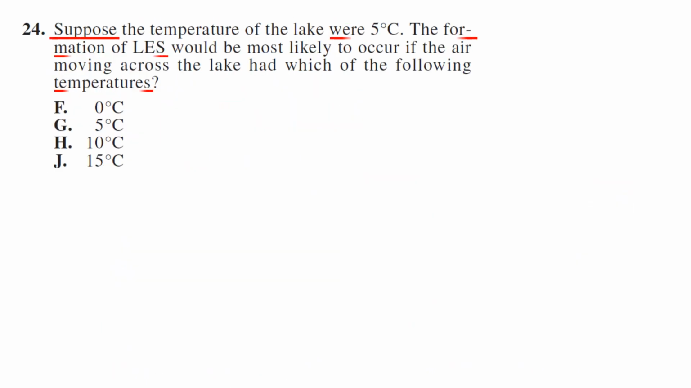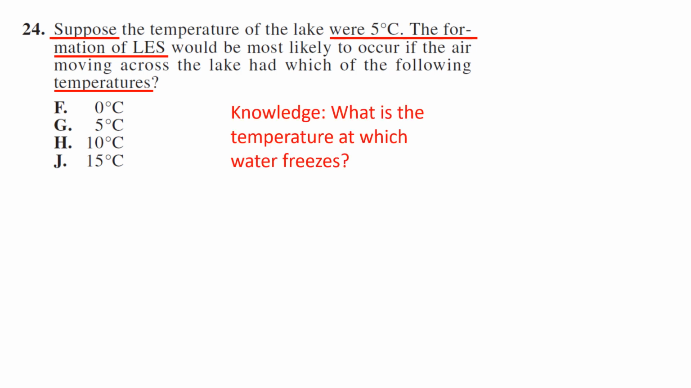Number 24, suppose question. You've got to think about it. Suppose the temperature were 5 degrees Celsius. The formation of LES would most likely occur if the air moving across the lake had which of the following temperatures? So knowledge: what is the temperature at which water freezes? In Celsius, it's 0 degrees, so it would have to be 0 or below, so F.